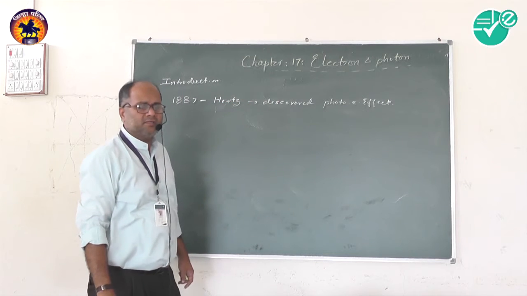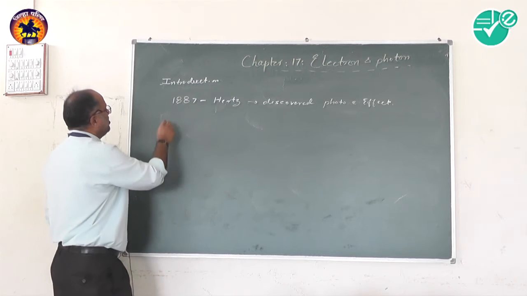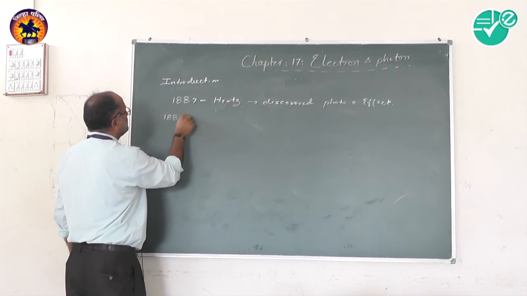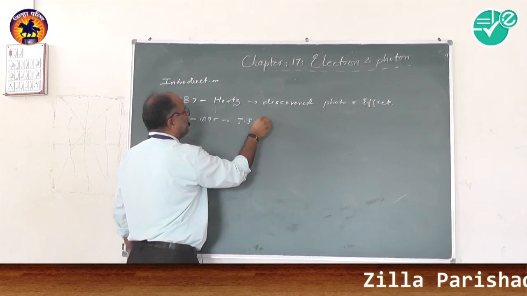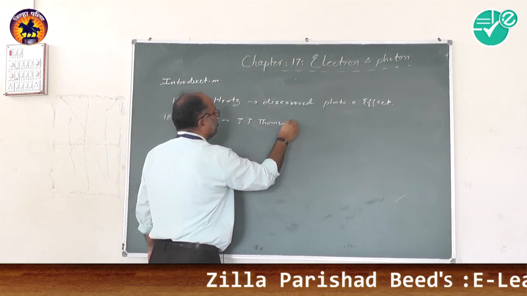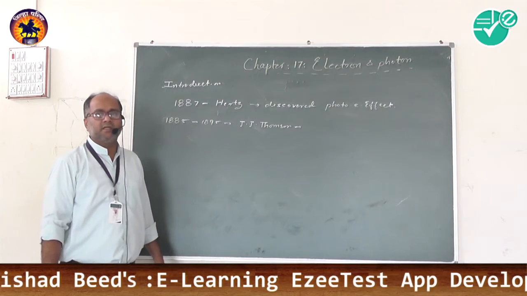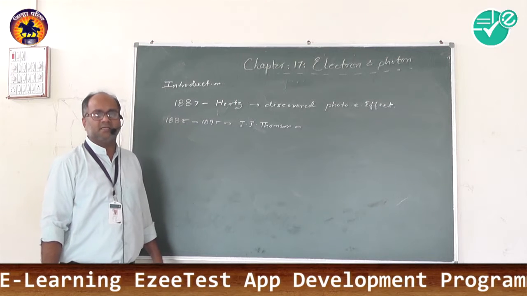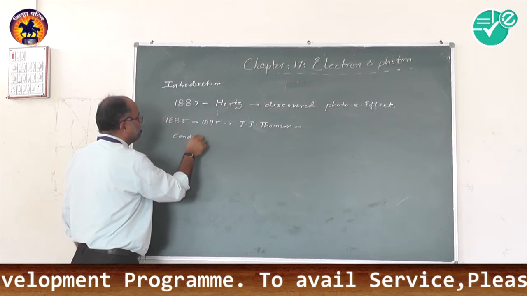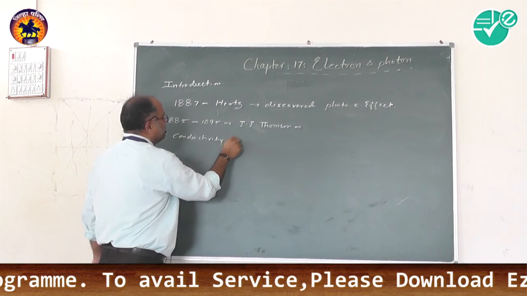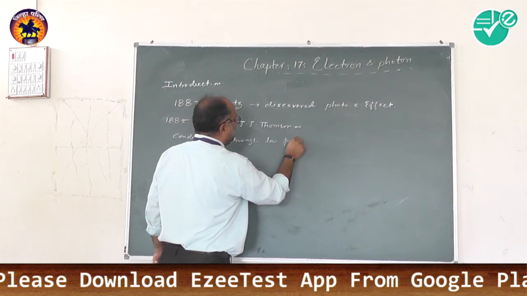And this is a very important period with respect to the development of the physical sciences, because from the year 1885 to 1895, Sir J.J. Thomson was working on the conductivity through gases at a low pressure and high potential.